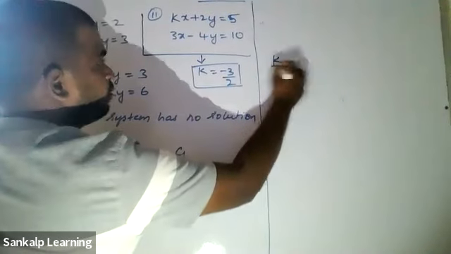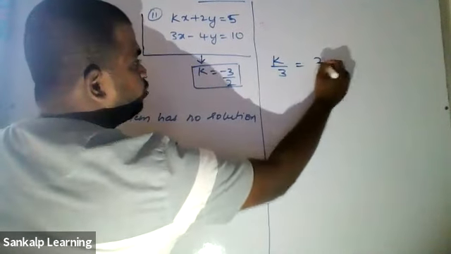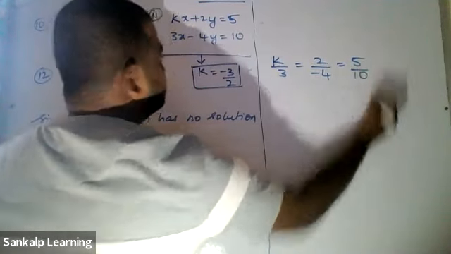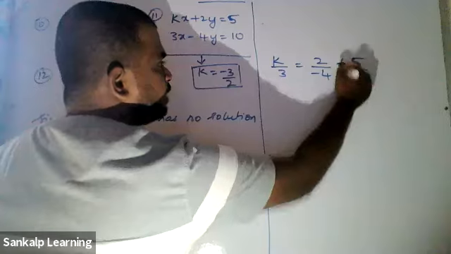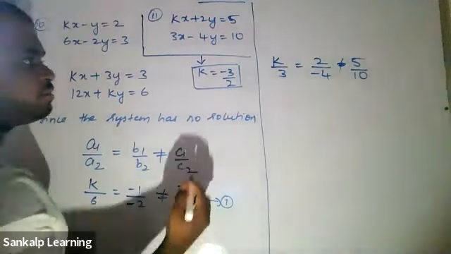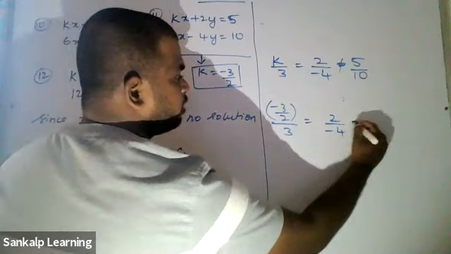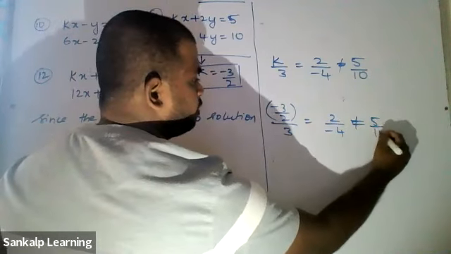So I guess you would have got k by 3 equal to 2 by minus 4, which is not equal to 5 by 10. And you have to substitute the value of k, right? K is minus 3 by 2. So minus 3 by 2 by 3 equal to 2 by minus 4, which is not equal to 5 by 10. You have to verify it now.